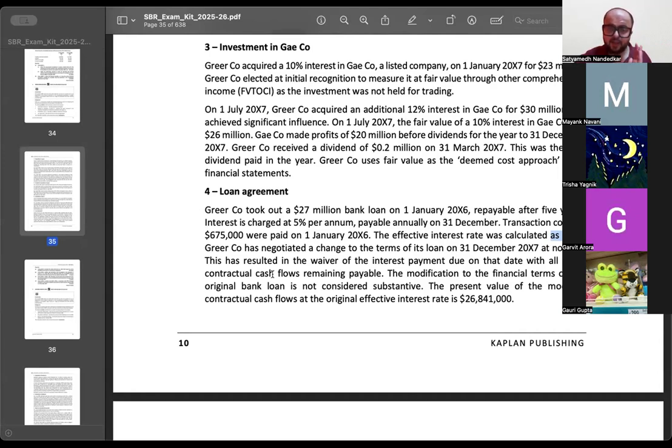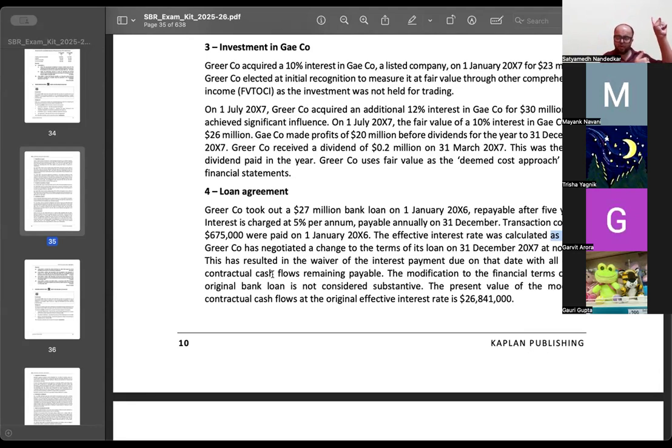This has resulted in the waiver of interest payment due on that date, with all other contractual cash flows remaining payable. The modification to the financial terms of the original loan is not considered substantive, and the present value is 26,841,000.